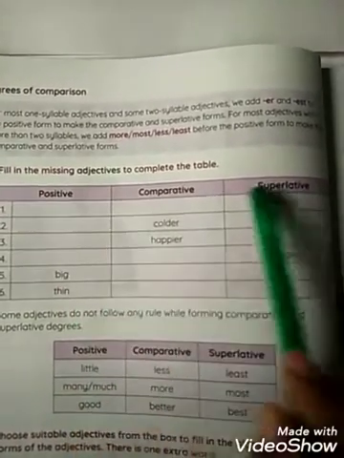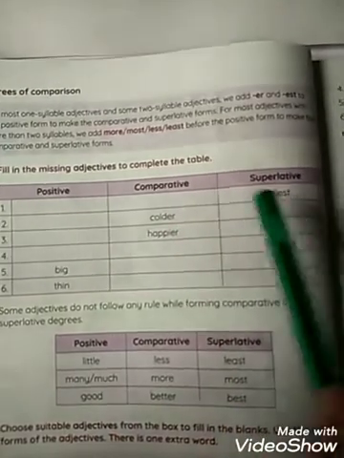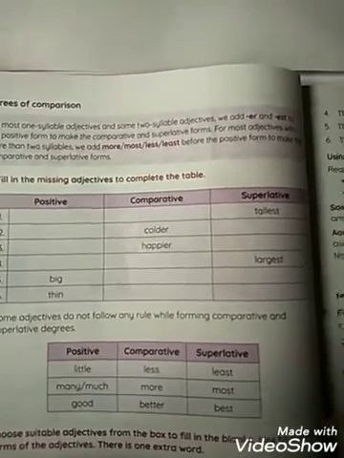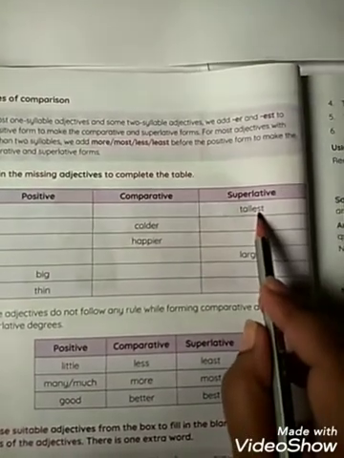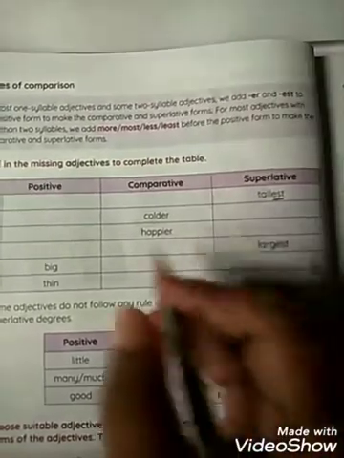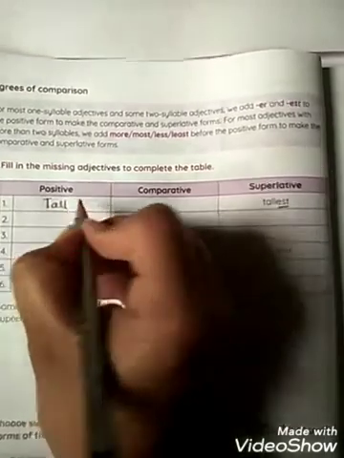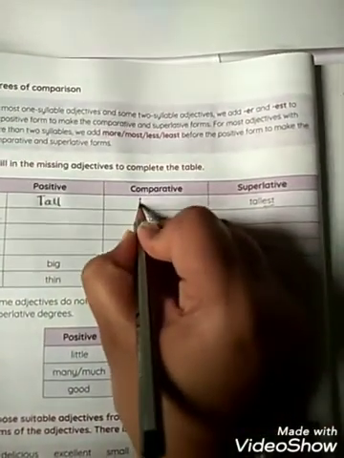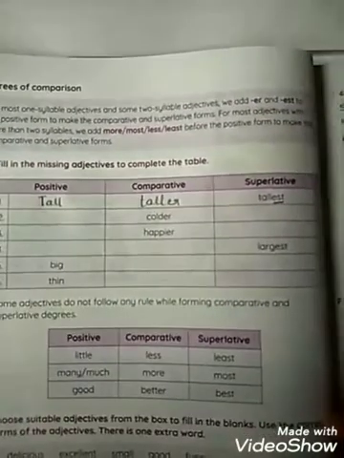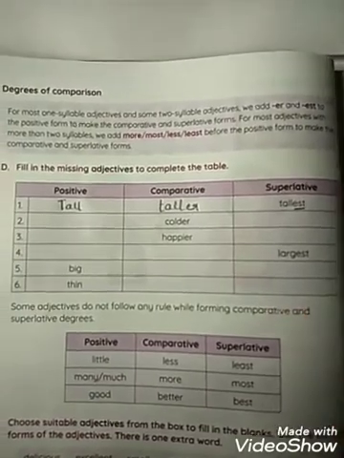So the next will be, here in the course book you have to complete the table, that is positive, comparative and superlative. For the first one I will be doing. What is the word you have in the superlative degree? Tallest. So EST we will be adding, right? So in the positive degree it will be tall, and in the comparative degree we will be adding ER. So, taller. Understood? The rest you have to do in your course book.